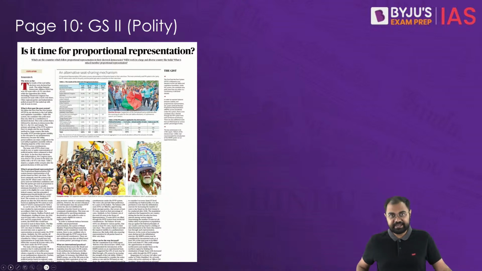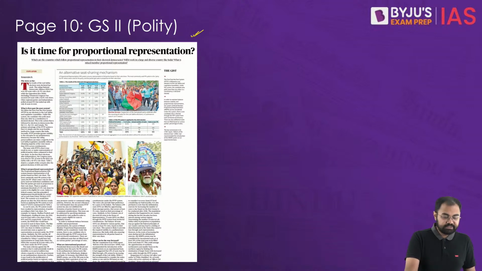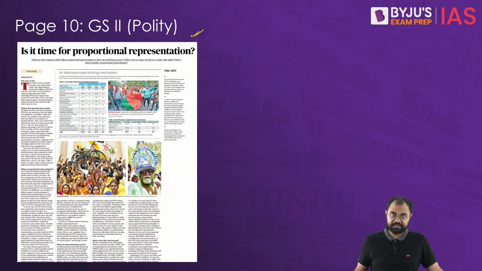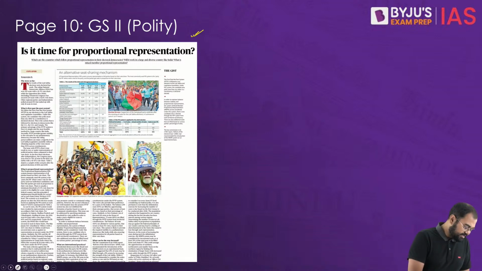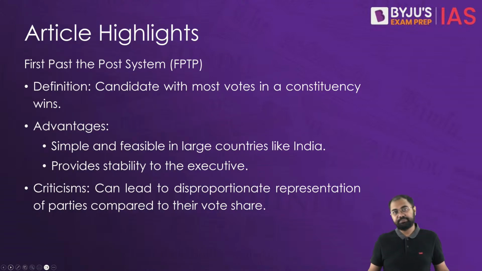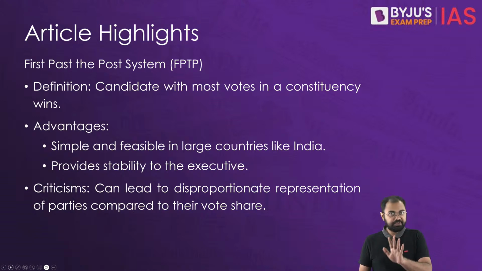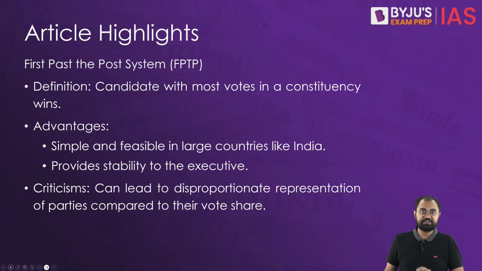Coming to our next article on page number 10, and this is: is it time for proportional representation? So let's try to understand what exactly we are saying. We know that the recent Lok Sabha election results revealed that the ruling National Democratic Alliance, or NDA, secured a total of 293 seats, and their vote share has been 43.3%.